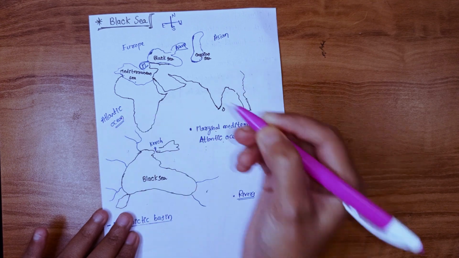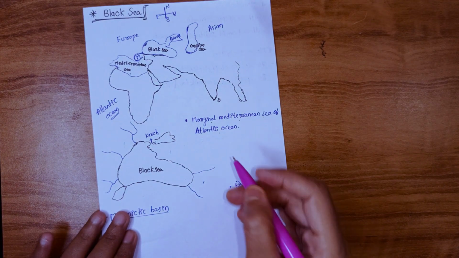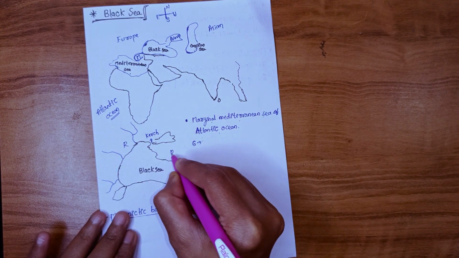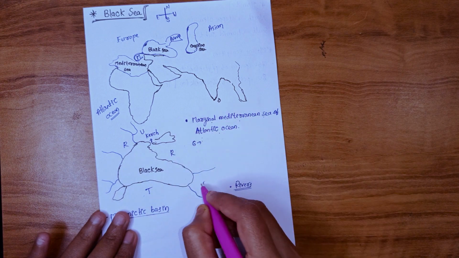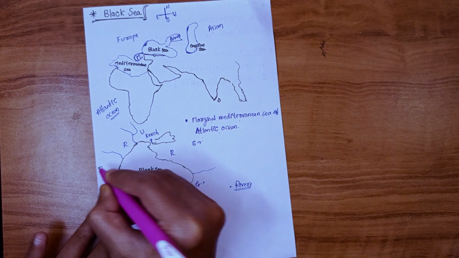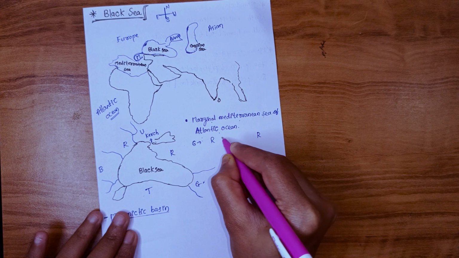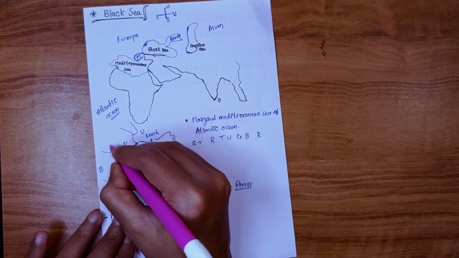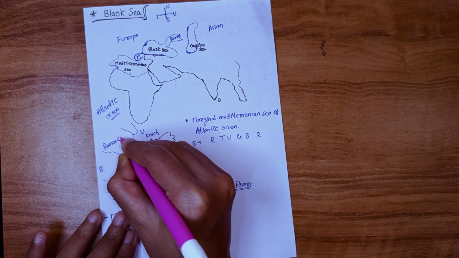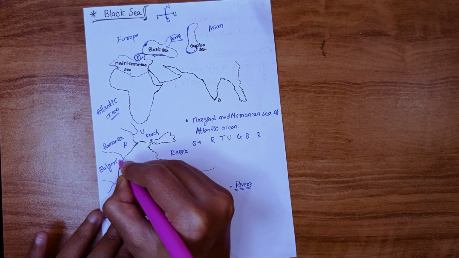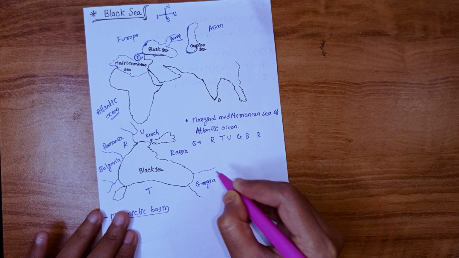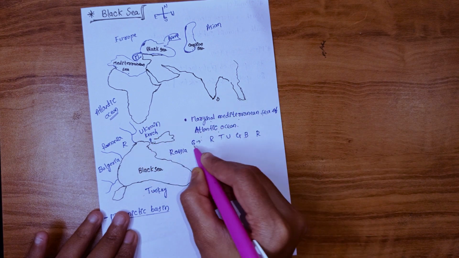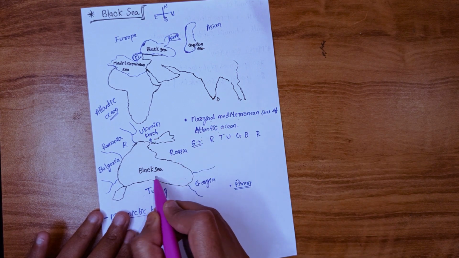The Black Sea is bordered by 6 countries. Those are, see here, RRTUGB. Those are Russia, Romania, Bulgaria, Georgia, Turkey, Ukraine. These are the 6 countries which the Black Sea borders.